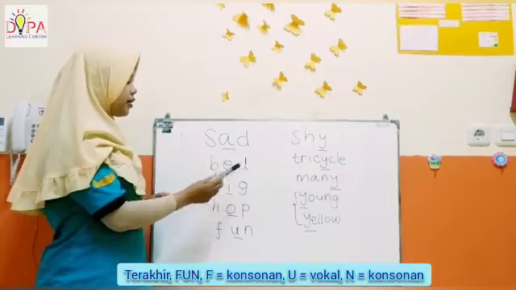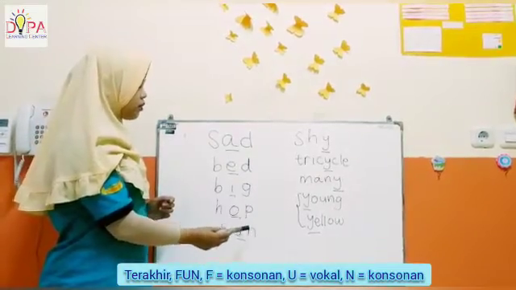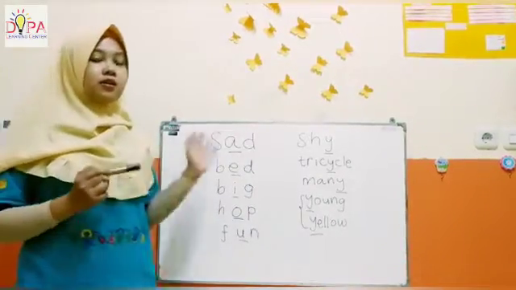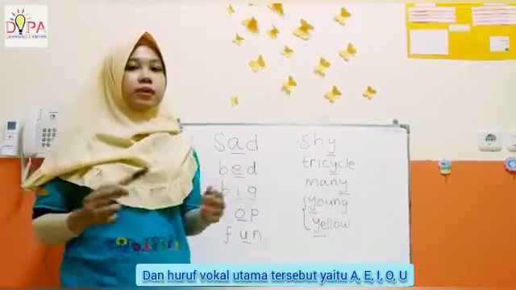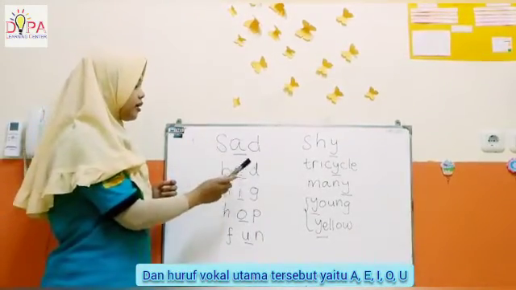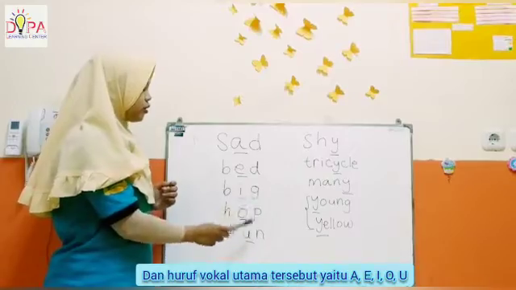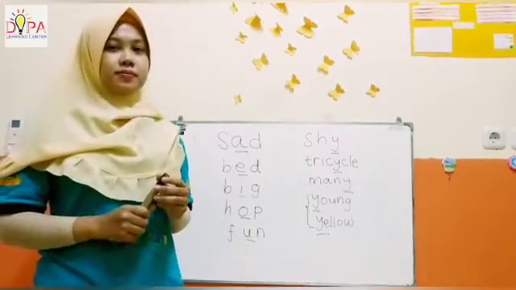Then we have the main vowels. A, E, I, O, U are the main vowels. Okay, repeat after me. A, E, I, O, U are main vowels.